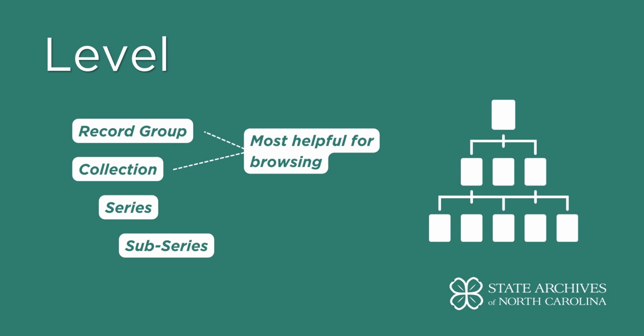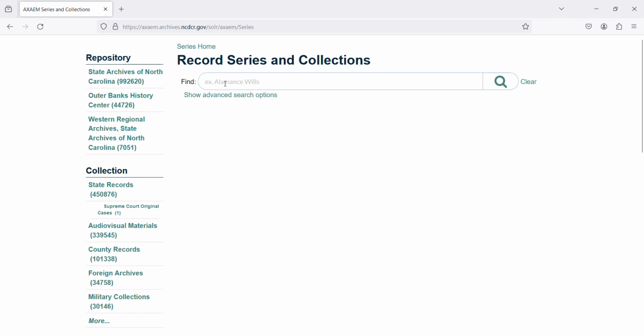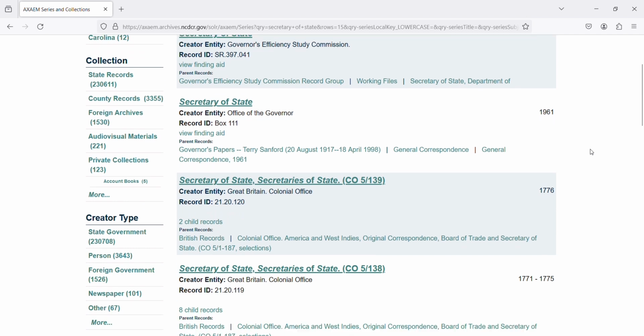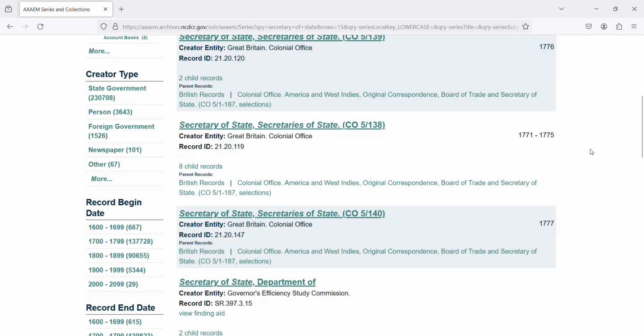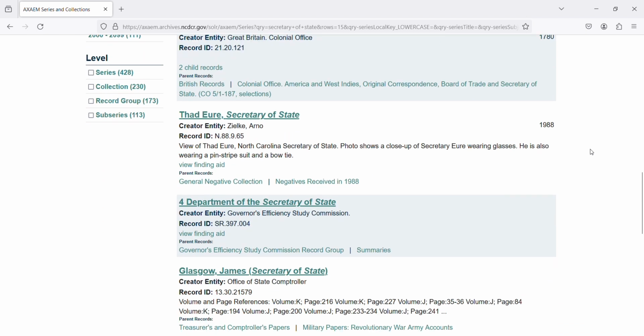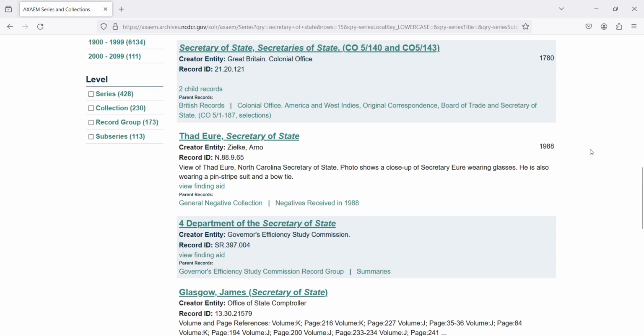Let's take a quick look at how using our narrowing facets can assist us in cleaning up our search results. I'm looking for the Secretary of State record group because I want to do a little browsing and see what's available from this record group. I search Secretary of State in the keyword search. As I scroll down, though, it doesn't look like any of these are what I'm looking for. We covered this in more detail in the Interpreting Your Search Results video, but I can see that for these first few, they aren't record groups because they have parent records.